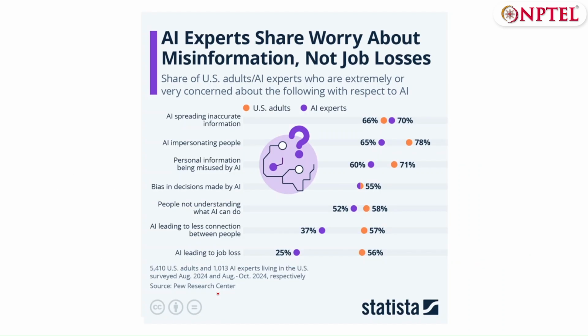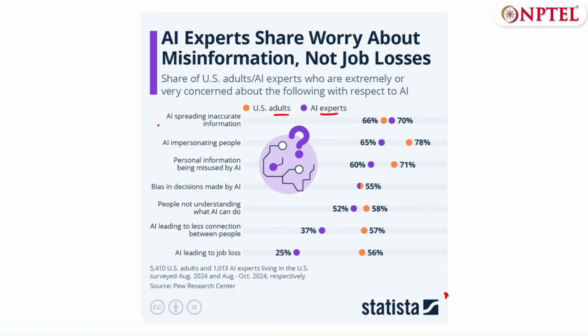So, pulling up this image from Statista, this image basically shows the share of regular adults as well as AI experts, and what they think could be a potential issue with the surge of AI.